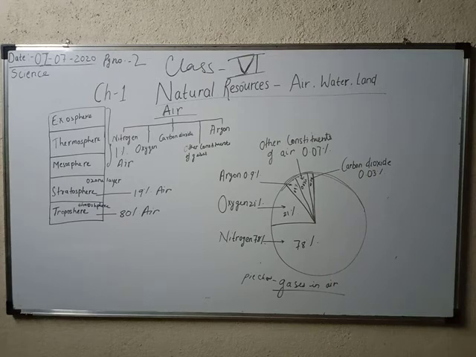Krypton is used in fluorescent tubes. You have seen fluorescent tubes, like burning tubes, that is called fluorescent. So krypton gas is used in those tubes. Xenon is used in flash photography. Flash photography means, nowadays we all use a camera, a mobile camera, but in older days there was a proper flash camera to take photographs. At that time xenon gas was used for taking the film and all. So that is called flash photography, where xenon is used.